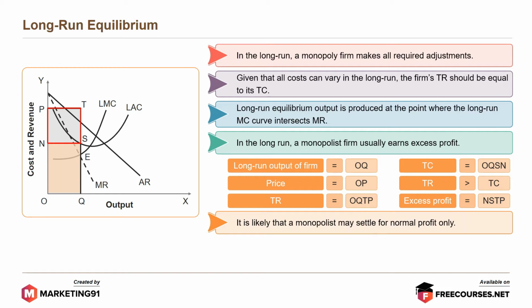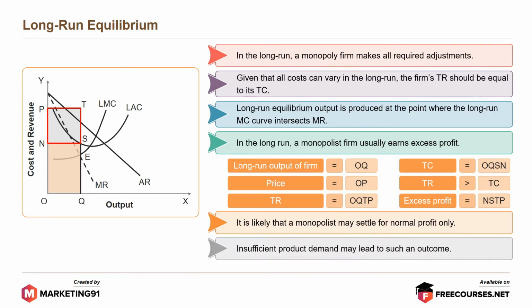It is likely that a monopolist may settle for normal profit only. Insufficient product demand may lead to such an outcome.